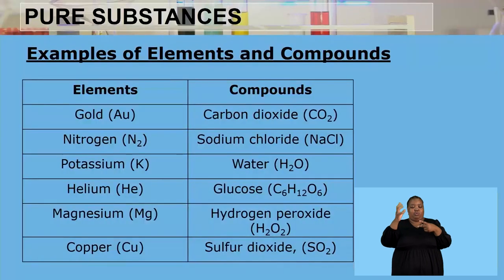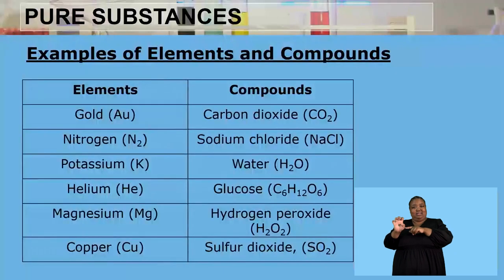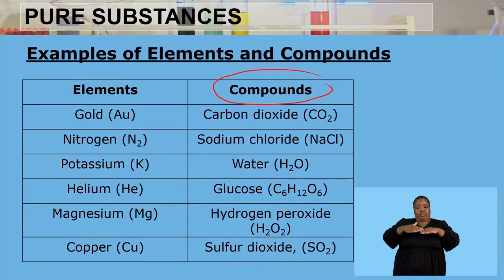Now, the common examples of elements and compounds being pure substances: we have gold, nitrogen, potassium, helium, magnesium, and copper. The trick here to know is that every element that you are seeing here is found in the periodic table. So if we can find it in the periodic table, it is an element. And if it's an element, it is a pure substance.